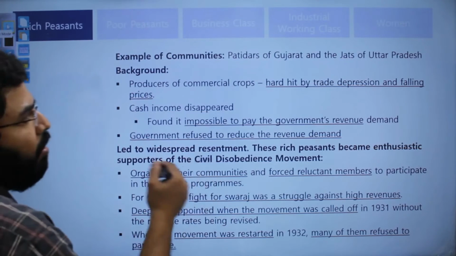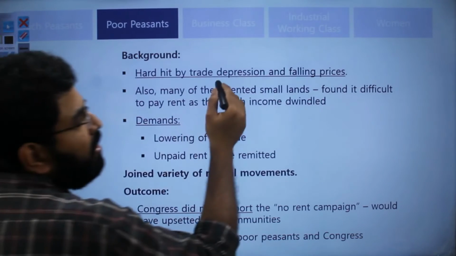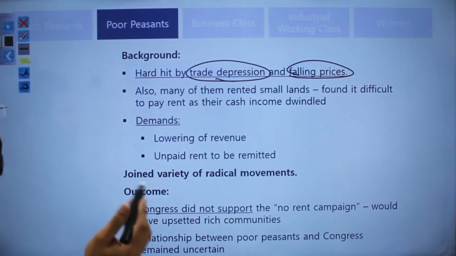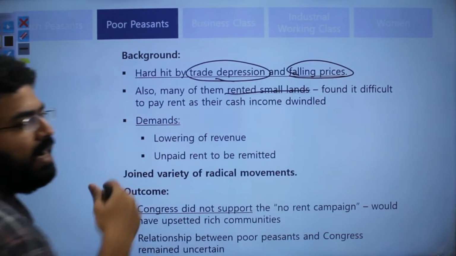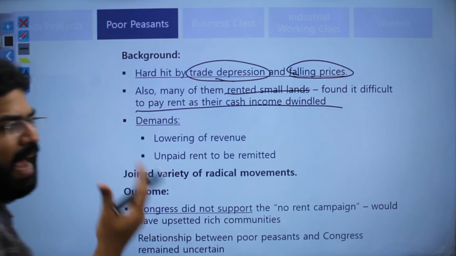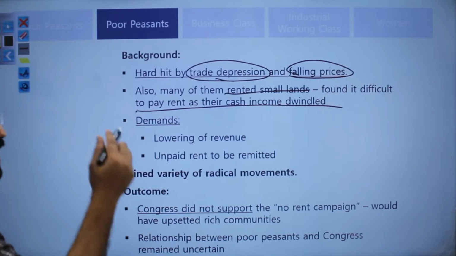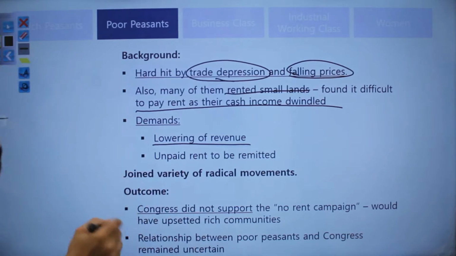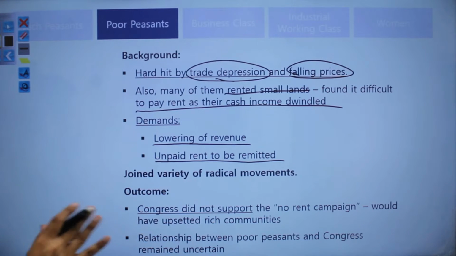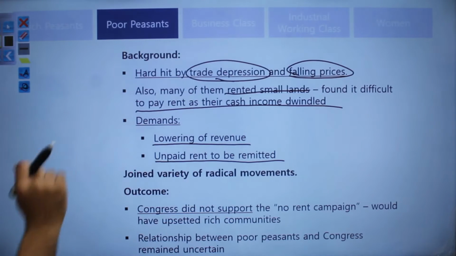So this was a reason why there was less fervor around the restart of the civil disobedience movement. Now, coming to the poor peasants, they were also struggling, because the trade depression hit them as well, and due to falling prices, they were not able to pay the rent for the small lands they had taken. So their cash income dwindled, and this led to difficulties in paying rent. Their demand was that the revenue should be lowered for the small peasants, and whatever unpaid rent they had not paid should be remitted. So these were the demands of the poor peasants.